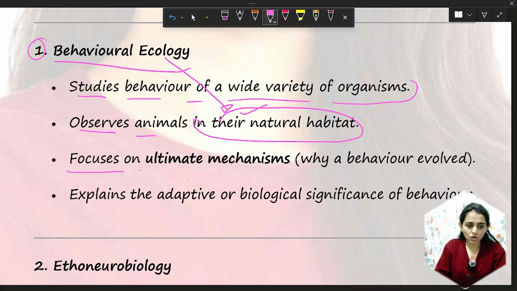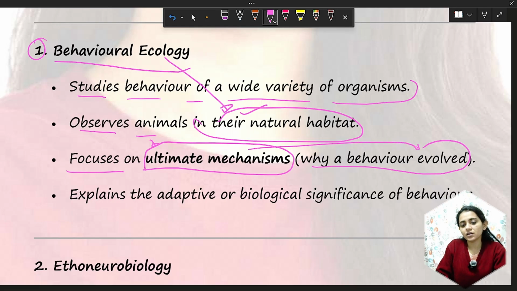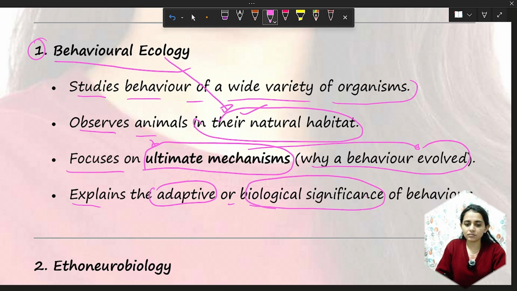Here our focus is the ultimate mechanism. It means the ultimate purpose of any behavior. Why did the behavior evolve? Ultimate is connected with the evolution of the behavior. So it explains the adaptive or biological significance of the behavior.